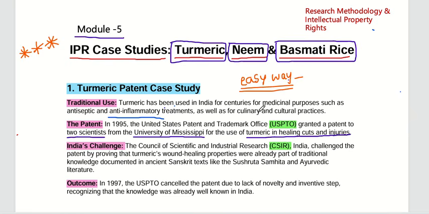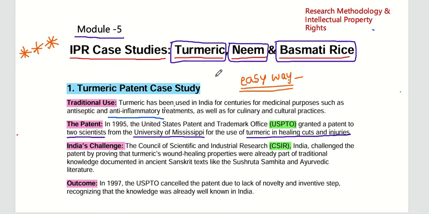Okay, let's see the last chapter from Module 5 under Research Methodology and Intellectual Property Rights. In Module 5, there are three chapters. The first one is industrial design, the second one is geographical indication, and the third one is case studies on patents. In this third chapter, they have given three topics: turmeric, neem, and basmati rice. Based on these three topics, we have to study a case study on a patent.